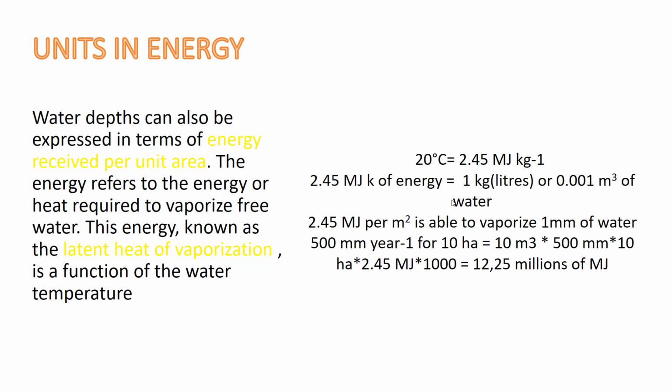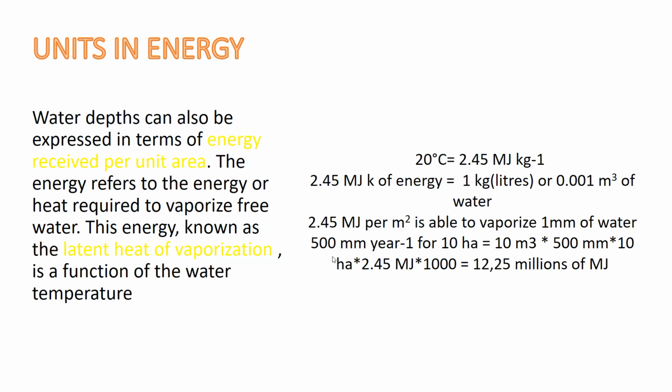So 20 degrees Celsius equals 2.45 megajoules per kilogram. This energy is required to evaporate 1 liter, or 0.001 cubic meters, of water. So 2.45 megajoules per square meter is able to vaporize 1 millimeter of water from this meter.